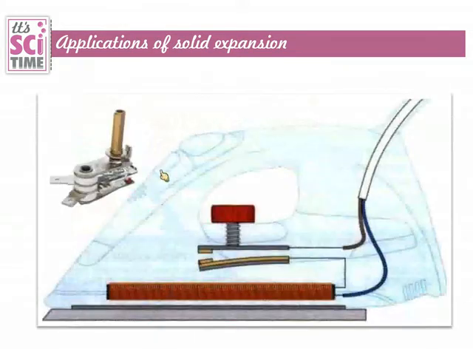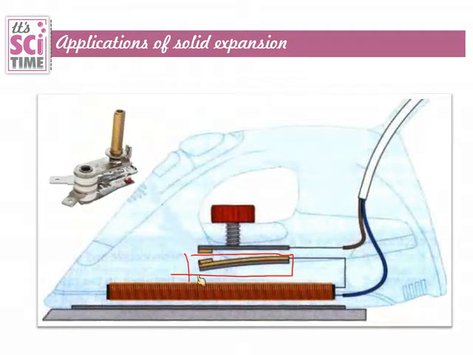Next application is this. In electric irons we use this device, it is the bimetallic stripe. Using bimetallic stripes, when this electric iron is heated up, it automatically disconnects. And this switch is a thermostat switch. That is the second application of solid expansion.